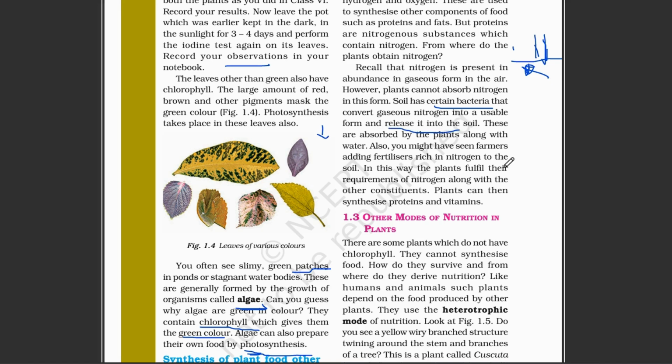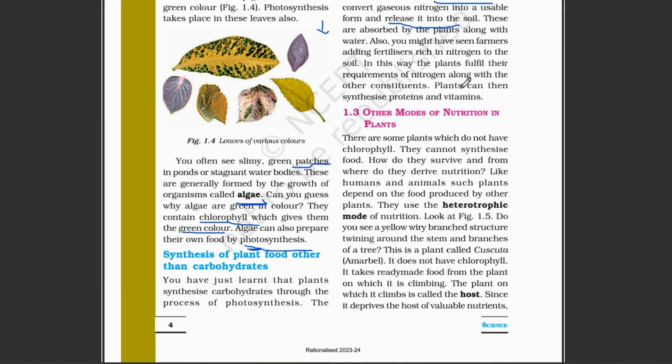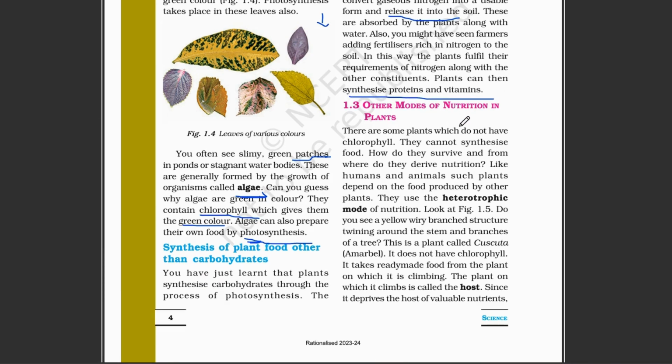It is then absorbed by the plant with water. We also see that farmers add fertilizer with nitrogen to the soil. In this way, plants get nitrogen, and with its help they synthesize proteins and vitamins, which are nitrogenous.